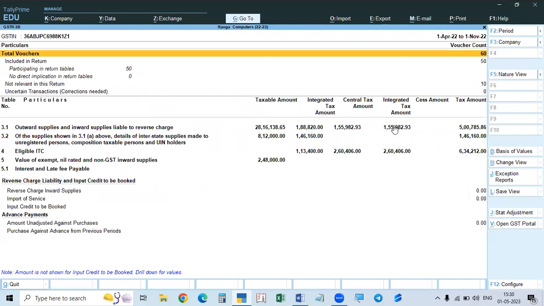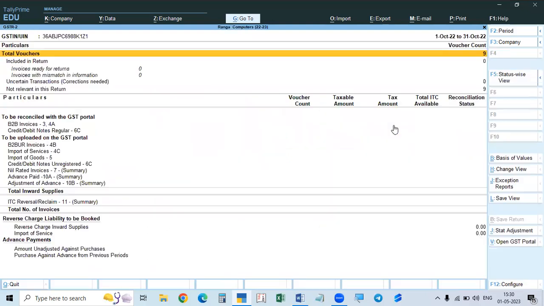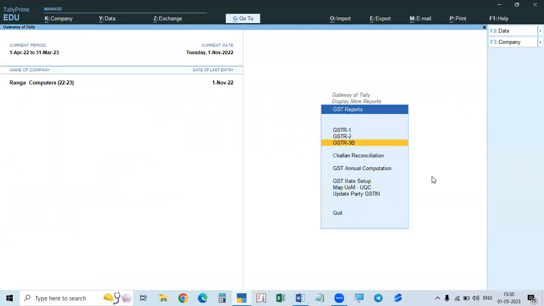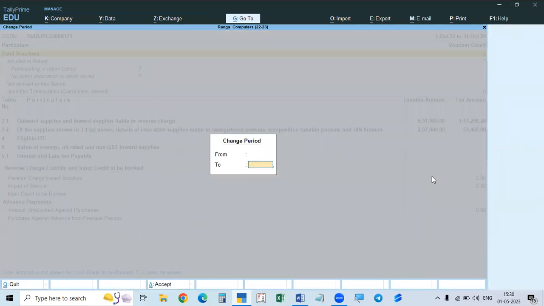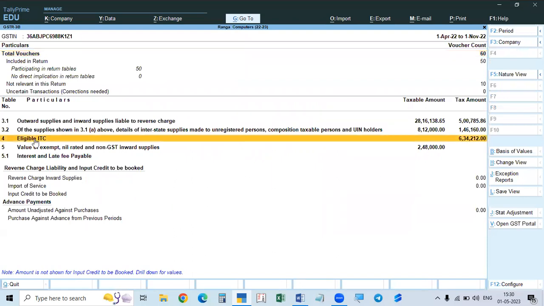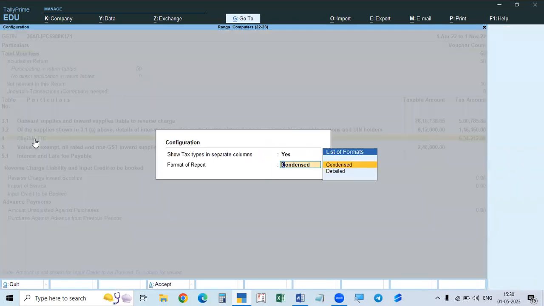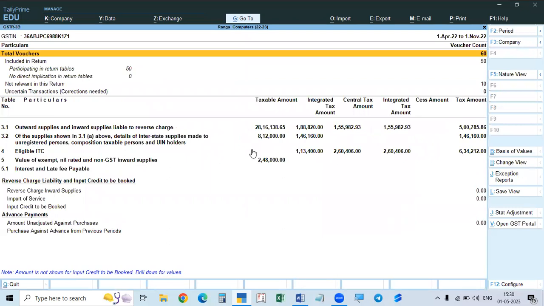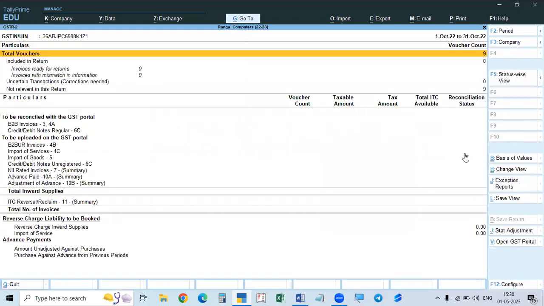Now in the case of GSTR 2 purchases, taxable amount 3971 and ITC available 634. Go there, taxable amount it will not show. In this case, it is showing only eligible ITC, 134, 113, 400, 260, 260. Here taxable amount is not shown. So total amount is 6,34,000 ITC in GSTR 2B.